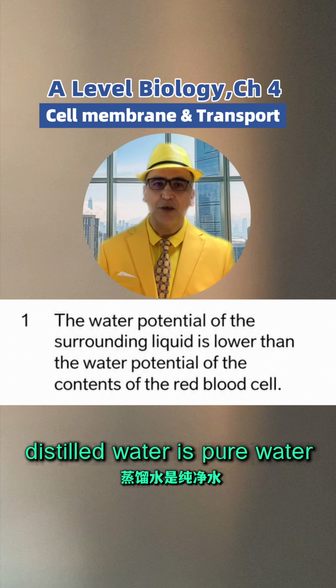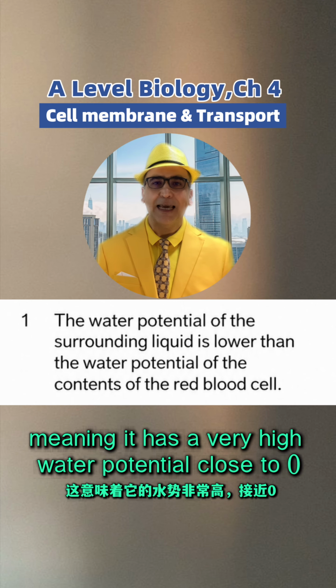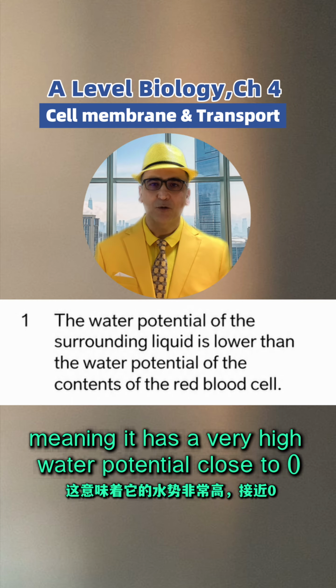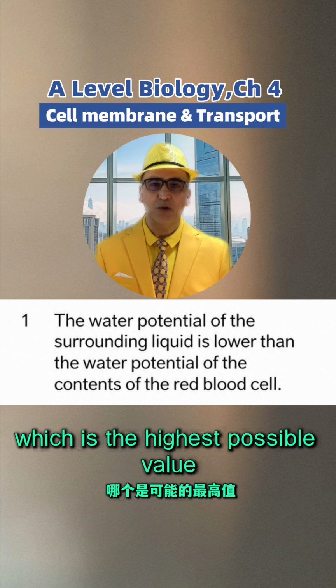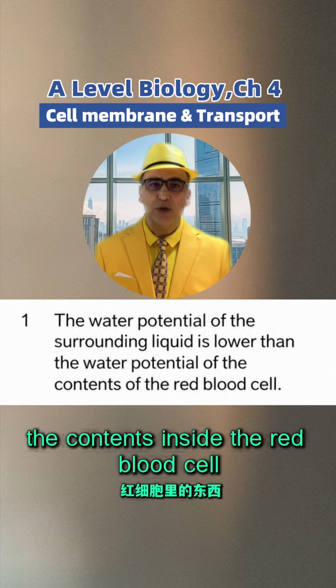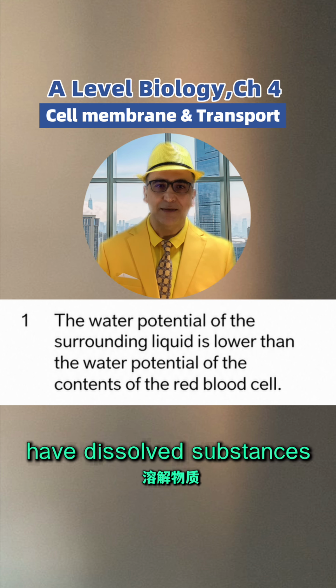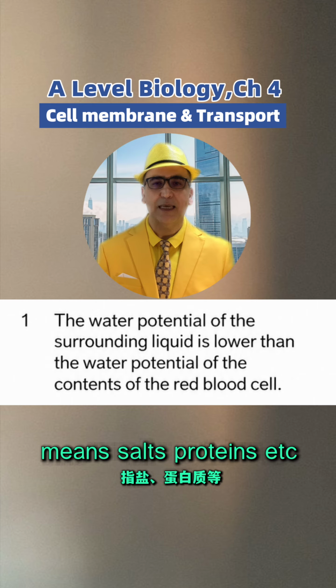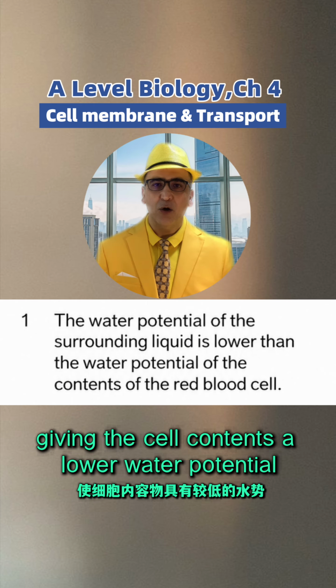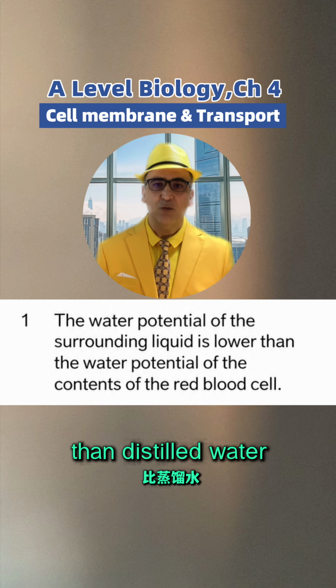Distilled water is pure water, meaning it has a very high water potential, close to zero, which is the highest possible value. The contents inside the red blood cell have dissolved substances, meaning salts, proteins, etc., giving the cell contents a lower water potential than the distilled water.